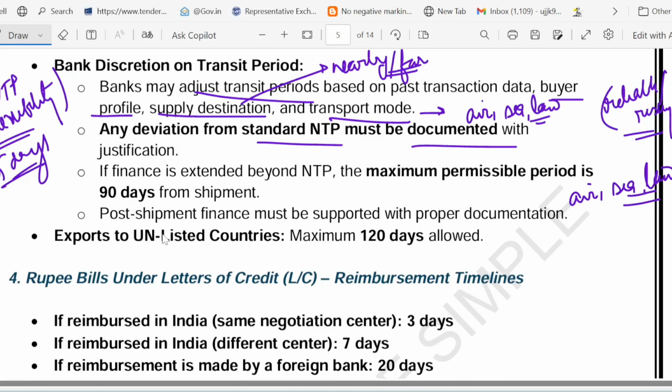And one more thing I want to tell you, that the maximum permissible finance period, that is called post shipment finance period, is 90 days. Remember, I have highlighted it. This is the key point. Maximum post shipment finance period is 90 days and 120 days is allowed for the UN listed country, right? That is the difference. Try to understand. 90 days is the post shipment finance period for most cases, but 120 days is there for UN listed country.